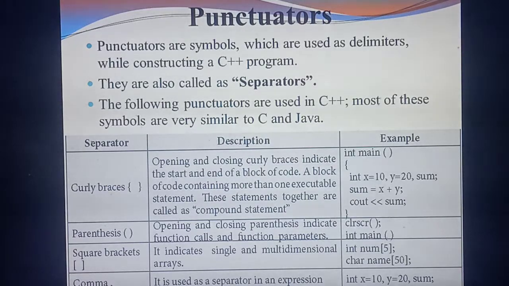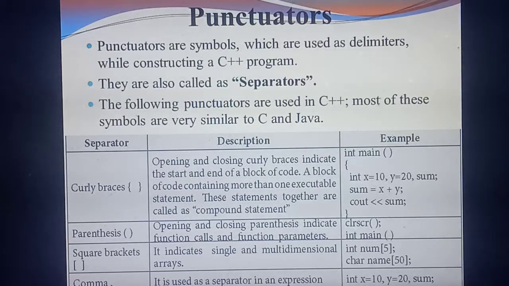Like this, our C++ program also has punctuators. Understood? Now we are going to study punctuators. What do you mean by punctuators? Punctuators are nothing but symbols. You already know that in English you use a lot of symbols: comma, semicolon, colon, exclamatory marks. A lot of symbols you are using. So punctuators are nothing but symbols which are used as delimiters.